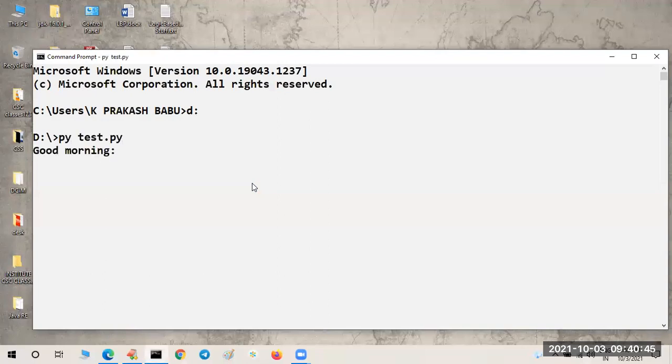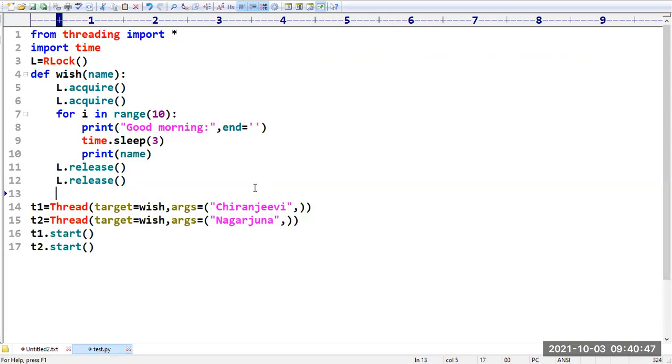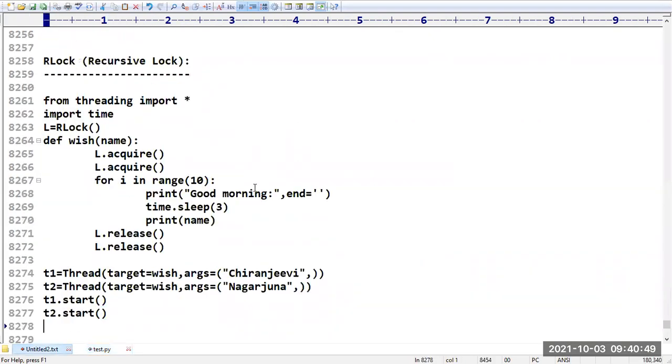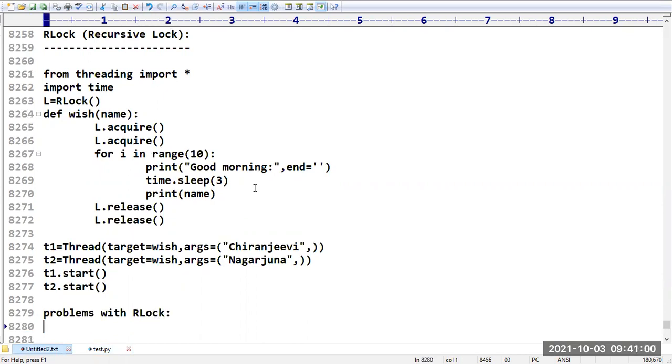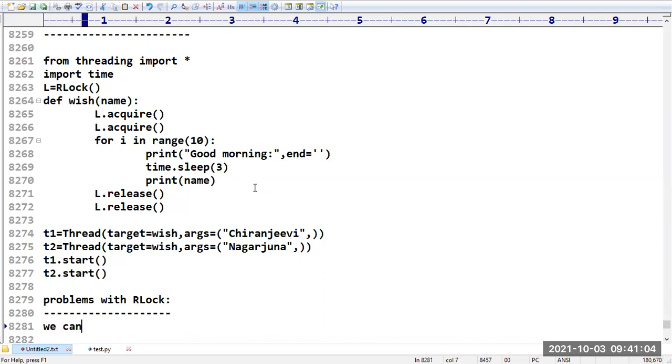So if you want to implement recursive locking, then RLock is the best choice. Then, sir, what problems are we facing? Problems with RLock. Sir, there is no problem with RLock, but there is one limitation: we can run only one thread at a time.